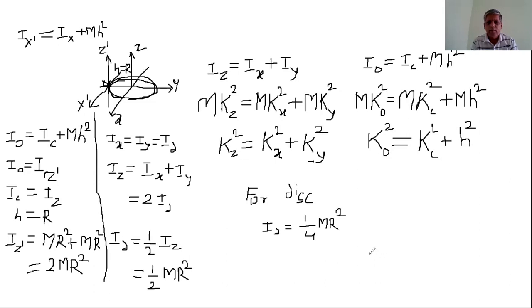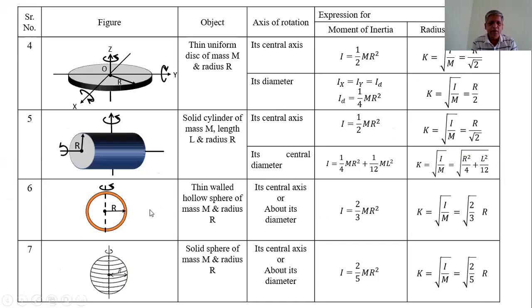Now, the next object is solid cylinder. Solid cylinder is made by number of discs placed over each other. So the moment of inertia of the cylinder about its central axis is same as that of the moment of inertia of the disk. The expression is same as that of the moment of inertia of the disk. Its expression for the radius of gyration is also same.